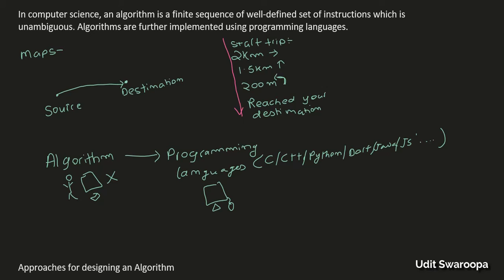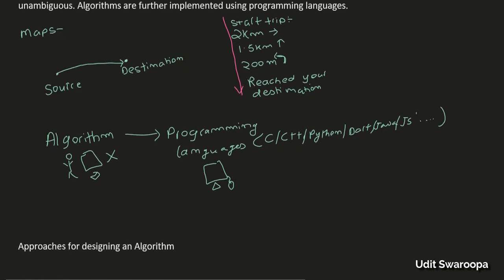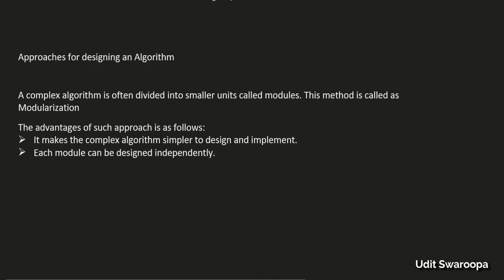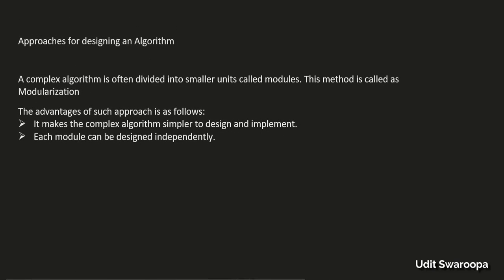Now since we know what an algorithm is, let's see what the approaches for designing an algorithm are. When a complex algorithm is divided into smaller units, this technique is called modularization, in which we divide our complex algorithm into smaller modules and then solve those individual modules.